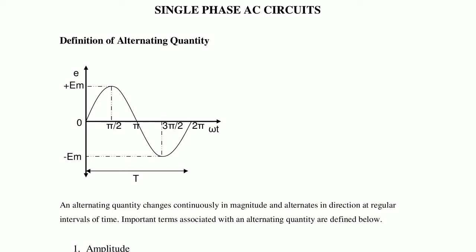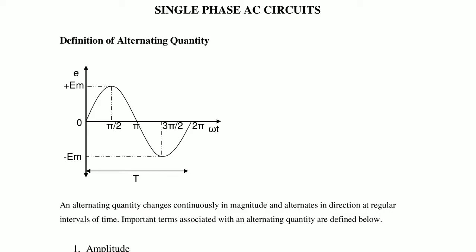Here in a sinusoidal waveform, the positive half cycle is 180 degrees and the negative half cycle is 180 degrees. So the total cycle is 360 degrees. Here 0 to pi is the positive half cycle and pi to 2 pi is the negative half cycle.